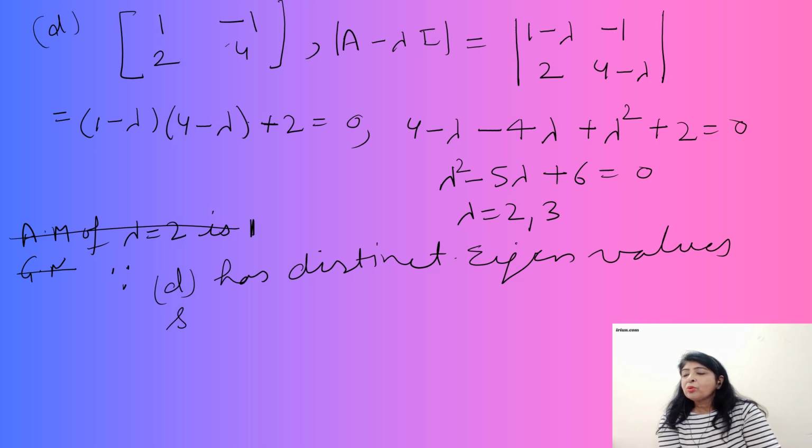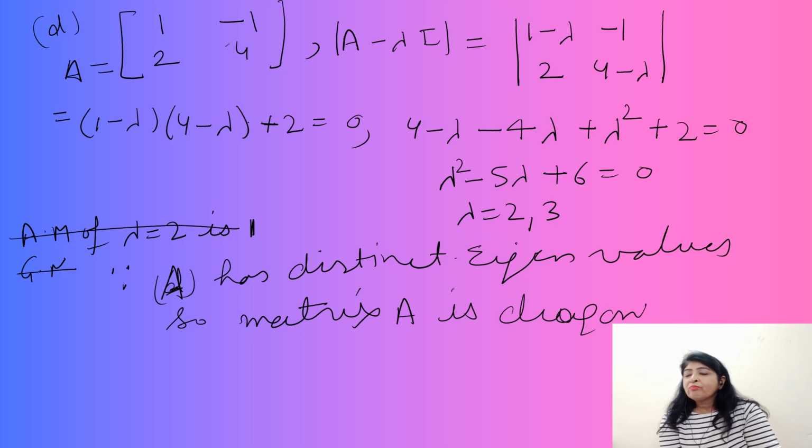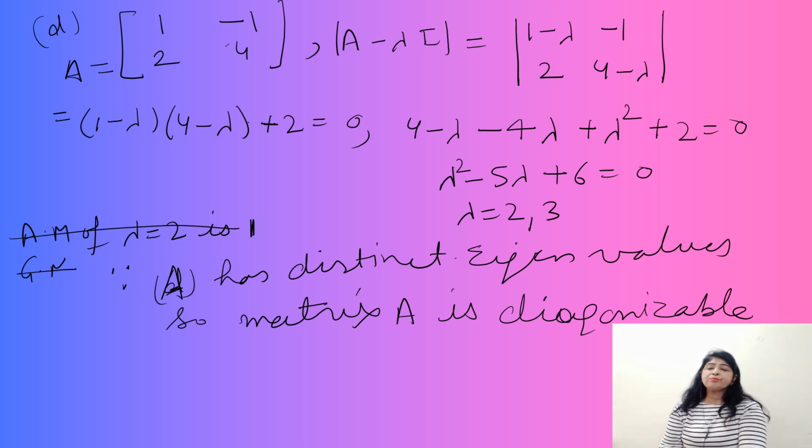So matrix A is diagonalizable. In this way we can check whether a matrix A is diagonalizable or not, by checking that the algebraic multiplicity of the matrix is equal to the geometric multiplicity at each eigenvalue.